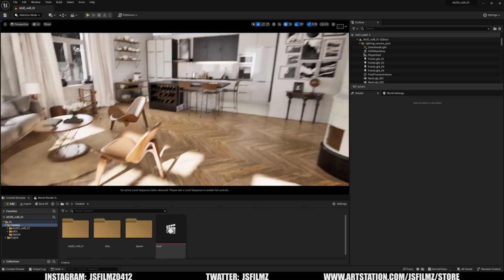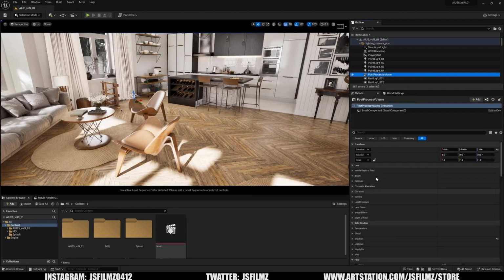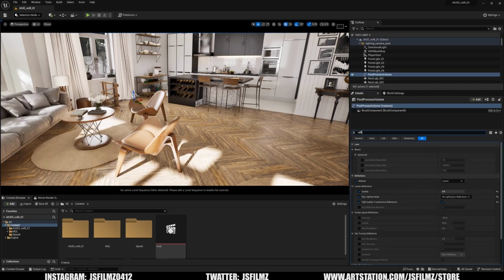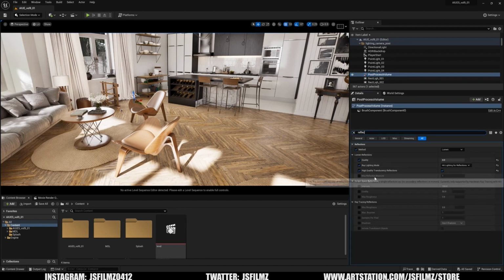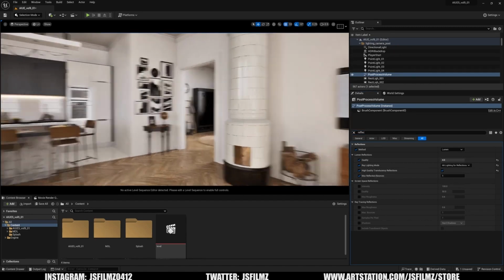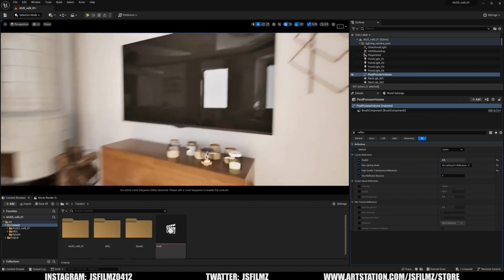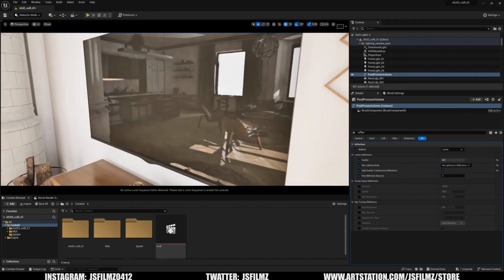Despite the power of Lumen, games still opt for baked lighting due to its performance advantages. Baked lighting can deliver high frame rates, often reaching up to 120 frames per second, while achieving a level of visual fidelity. One significant drawback of baked lighting is the absence of real-time reflections.